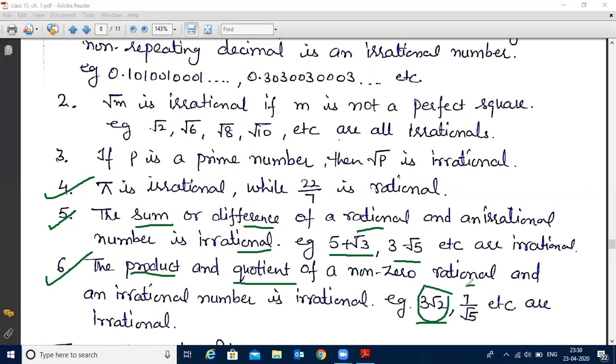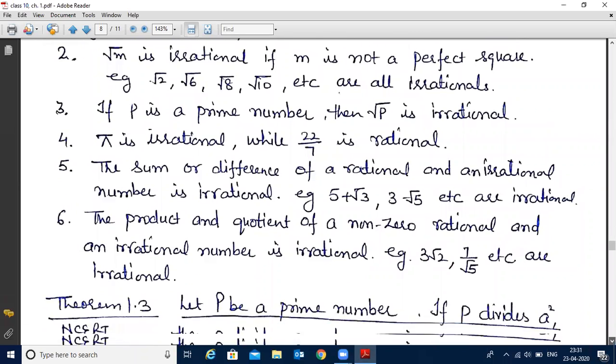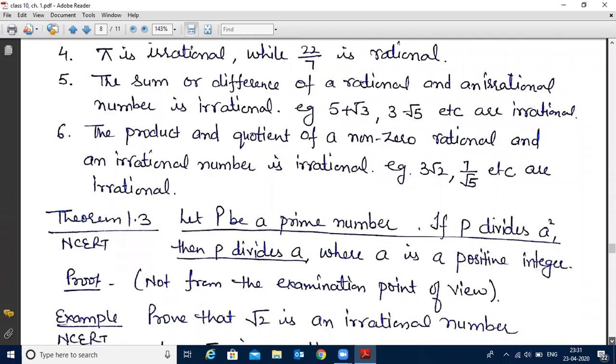Then in the second example, I have written the quotient, that is, in division form. In the numerator, I have written rational, and in the denominator, I have written irrational. So the whole fraction will become irrational. Always remember, you have to keep all these facts in your mind while doing questions, while solving all the problems.